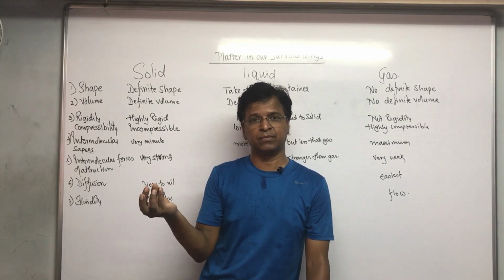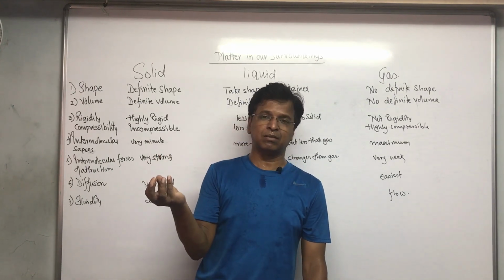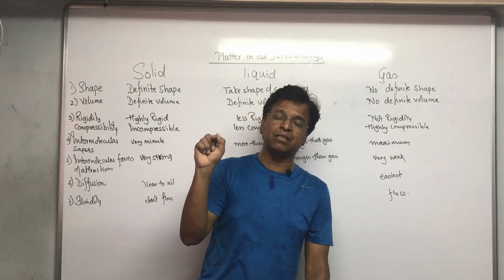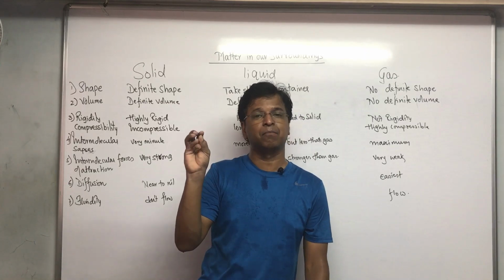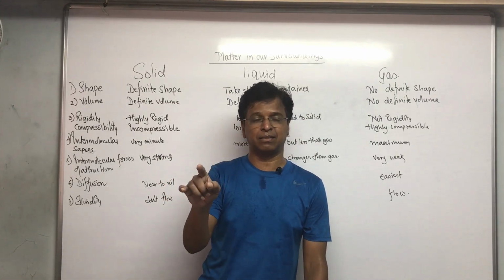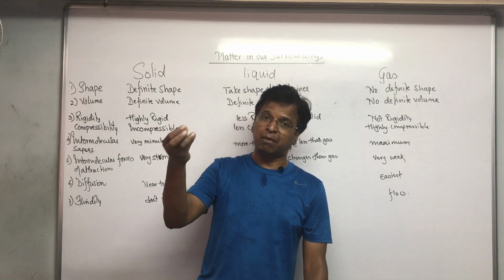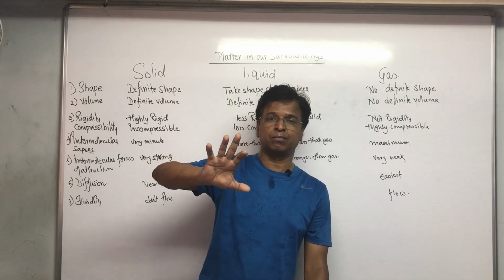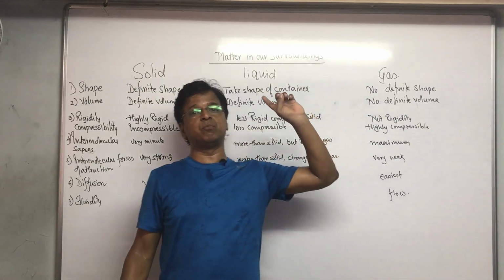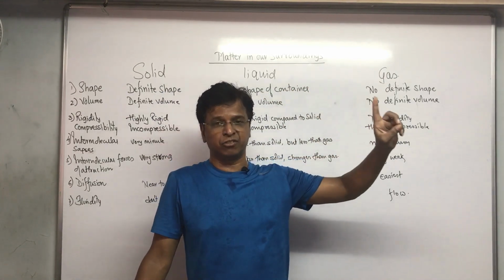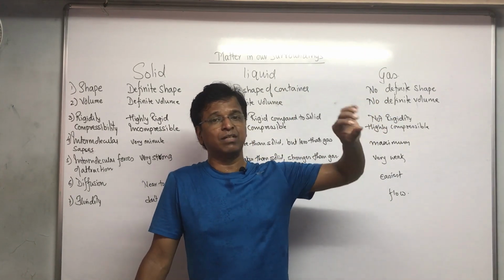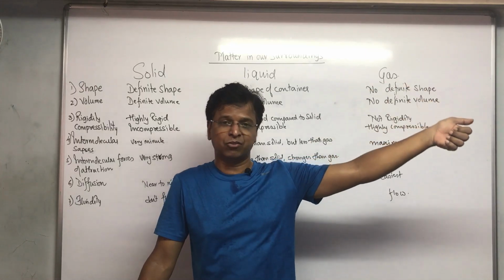When you heat this and the temperature reaches 0 degrees Celsius, the solid, ice, melts. That is the melting point of ice. It melts into water. When you keep on heating water, it will reach its boiling point, 100 degrees Celsius. At this boiling point, water will get converted into gas.